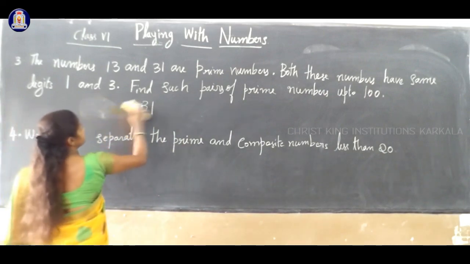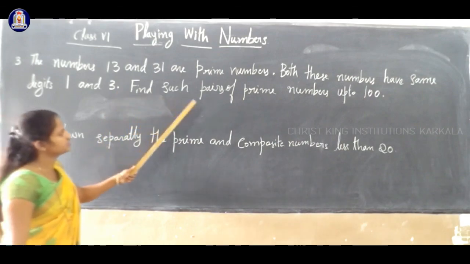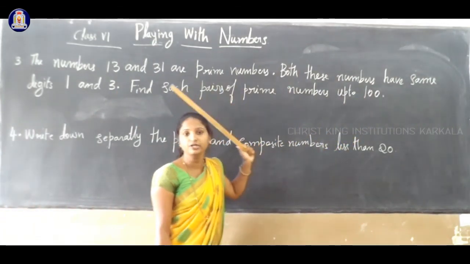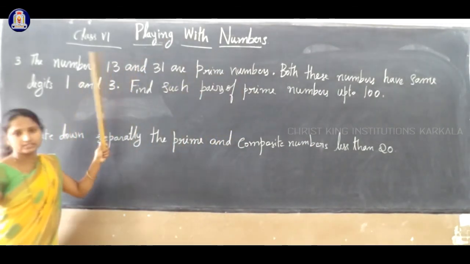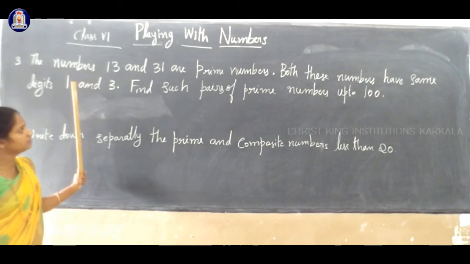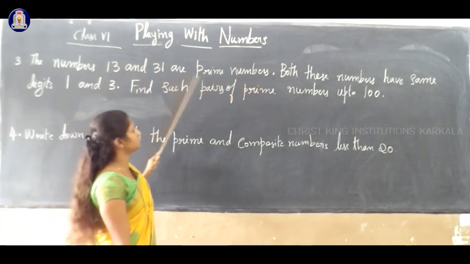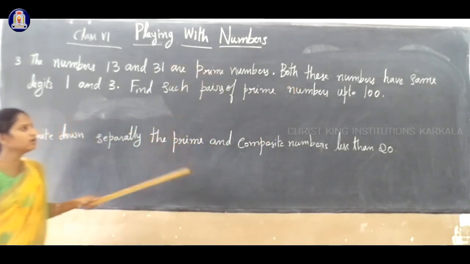So now, you have to find such pairs of prime numbers up to 100. So up to 100, 1 to 100, you have to find this type of pairs. Pairs of prime numbers, that is the condition. You write pairs of prime numbers from 1 to 100.